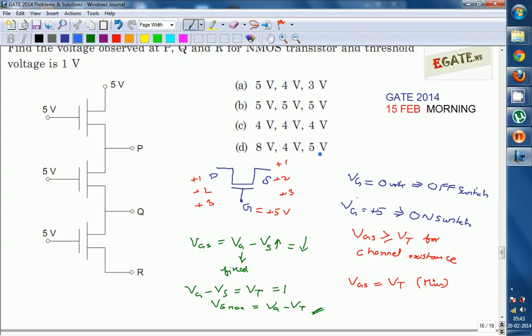The correct option for this one is A, B, C is the correct answer.